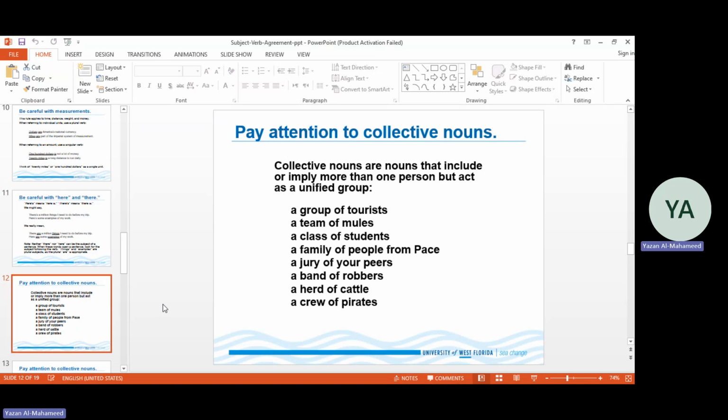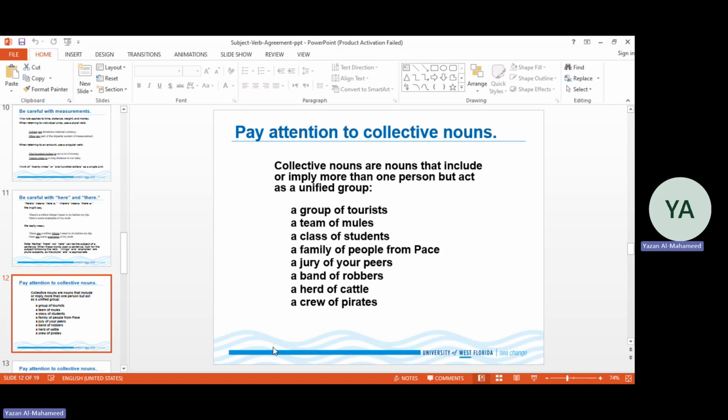Also, we need to pay attention to collective nouns in the English language. Collective nouns are nouns that include or imply more than one person or item within a unit, but act as a unified group. Here we have some examples of the most famous collective nouns that we regularly and commonly use in English. We could refer to collective nouns when we use nouns like a group of tourists. So "group" is one of the most commonly and frequently used collective nouns in English.